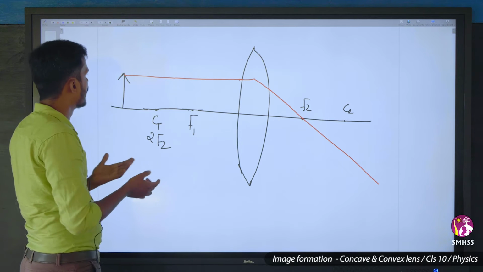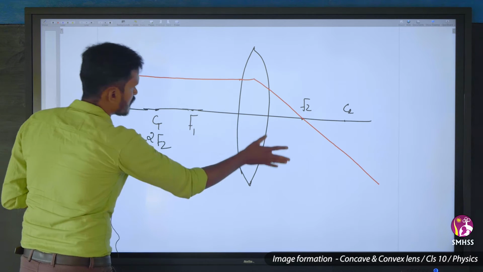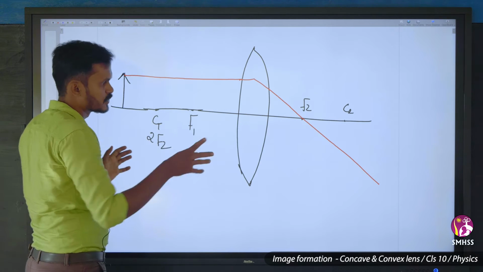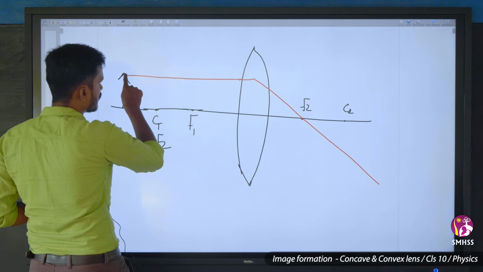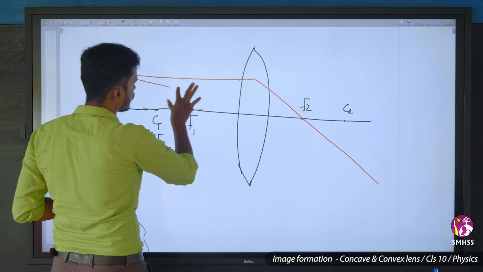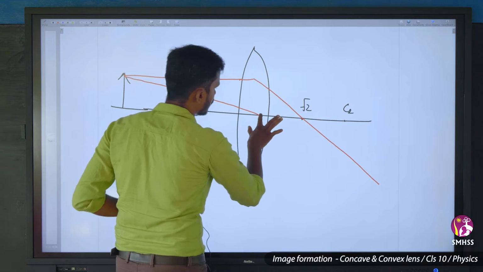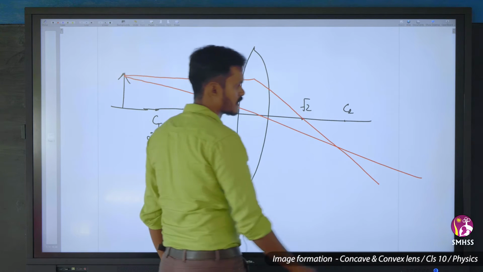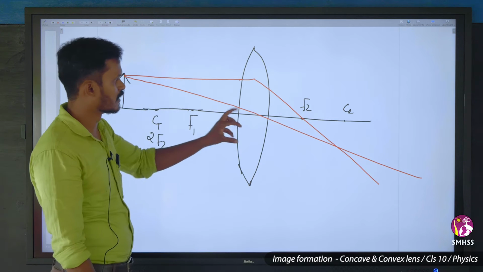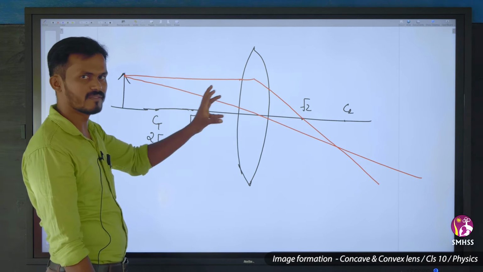So another we can take any ray passing through the principal focus or any ray passing through the optic center, any rule we can take. Any ray passing through the optic center will not get diverted, it will pass out. So now where the rays are meeting, at that point we have an image.